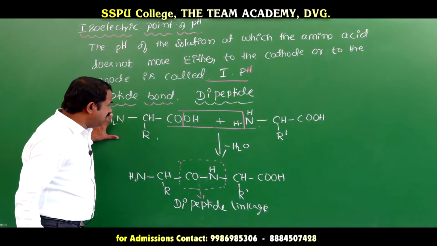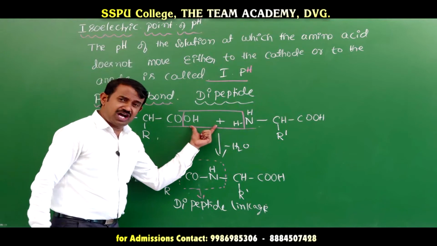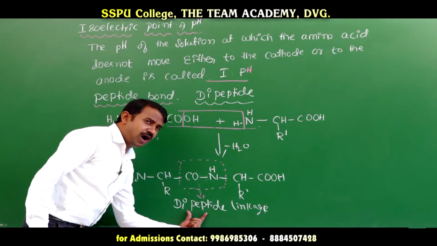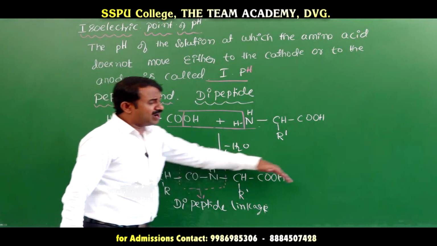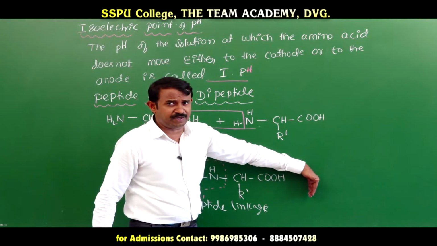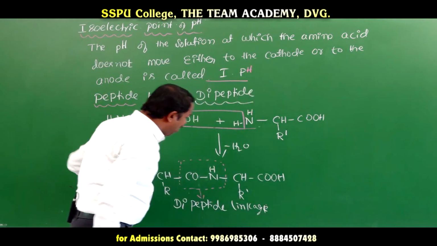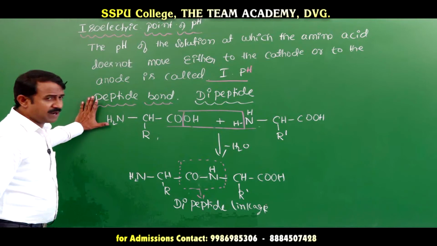Here there is one amino acid and another amino acid. Inter-elimination of water molecules forms a peptide bond, and that is called a dipeptide. If you take another amino acid, here also inter-elimination of water molecules, it is a tripeptide. If you take another amino acid, it is a tetrapeptide. These have peptide linkages. This is the peptide bond.